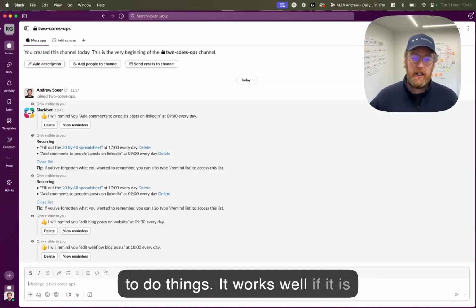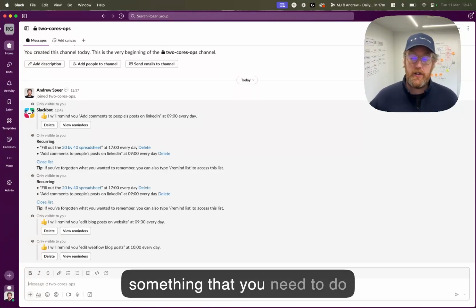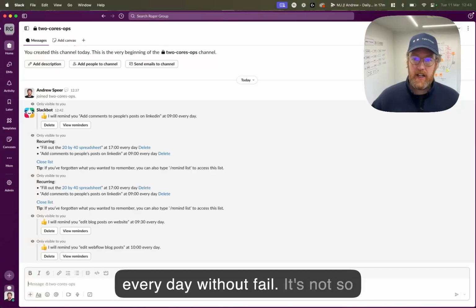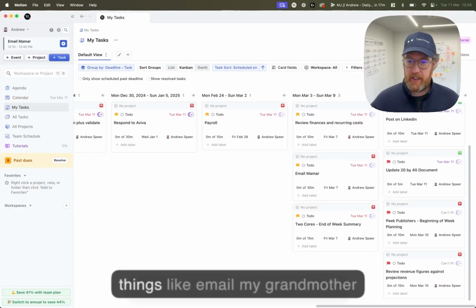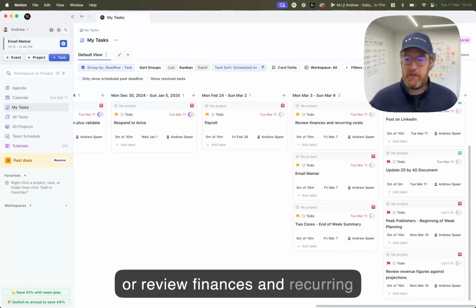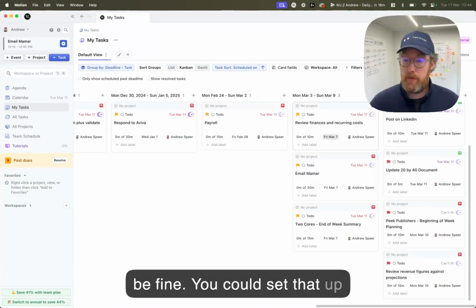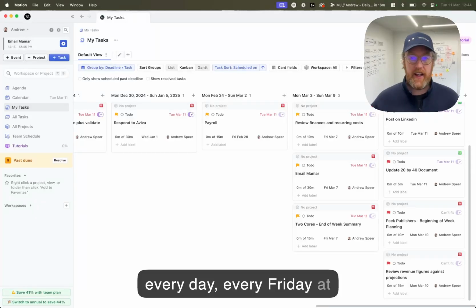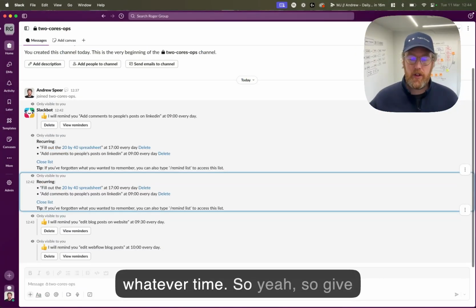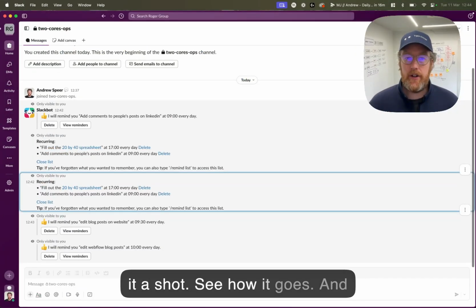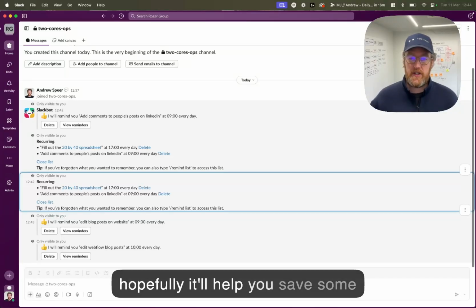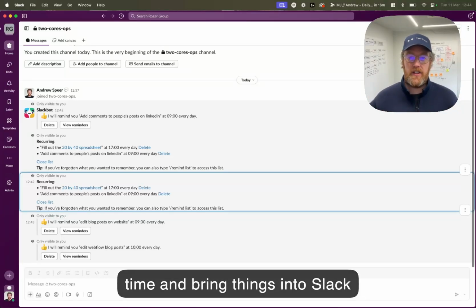It works well if it is something that you need to do every day without fail. It's not so good for some of these other things like, email my grandmother or review finances and recurring costs. Actually, that one would be fine. You could set that up every day, every Friday at whatever time. So give it a shot, see how it goes, and hopefully it'll help you save some time and bring things into Slack as the command center.